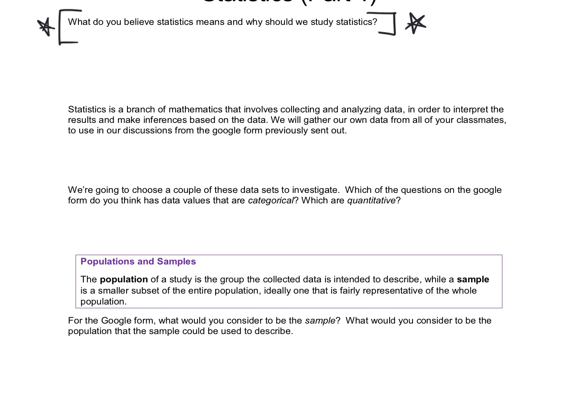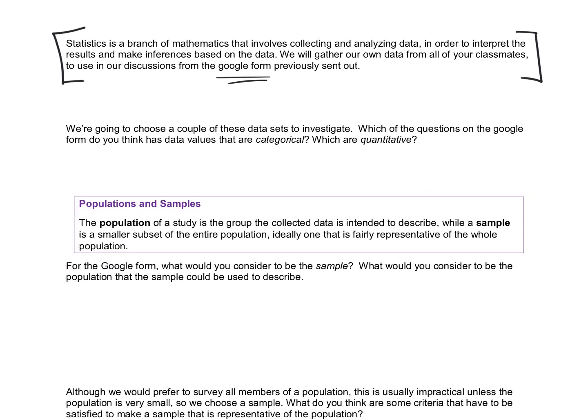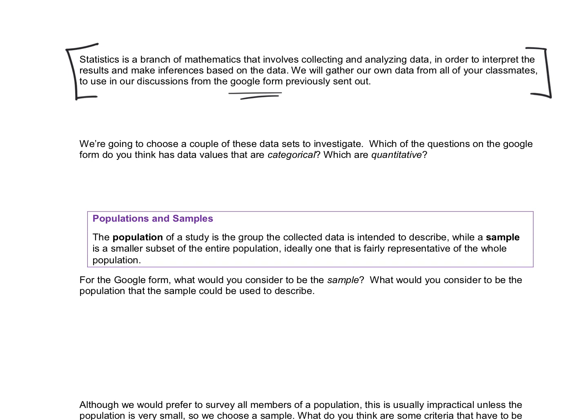And then I have another definition here. It says statistics is a branch of mathematics that involves collecting and analyzing data in order to interpret the results and make inferences based on that data. We'll gather our own data from all of your classmates to use in our discussions from the Google form that was previously sent out. So I sent that out already. So I got a few responses, not as many as I had hoped for, but we did get some responses.